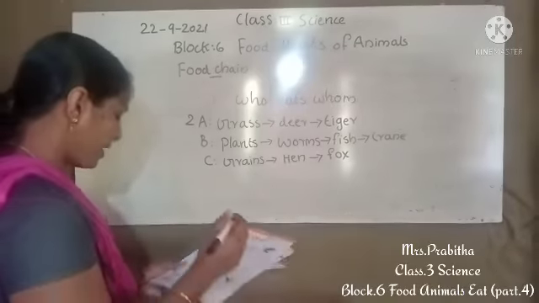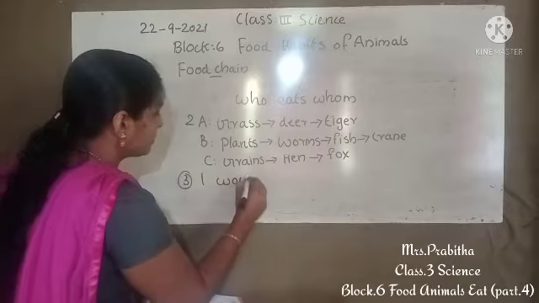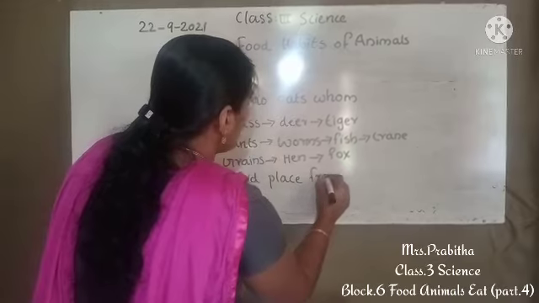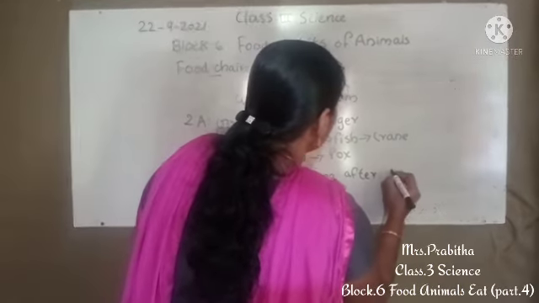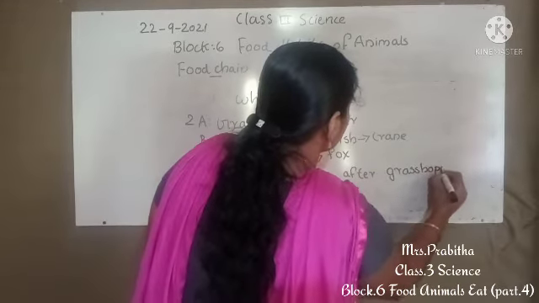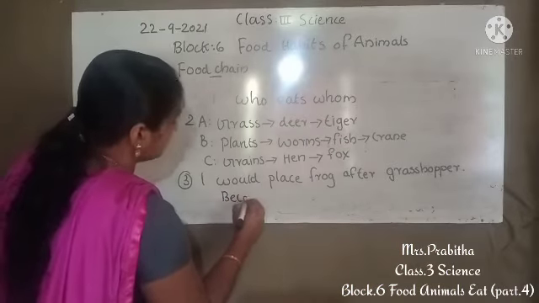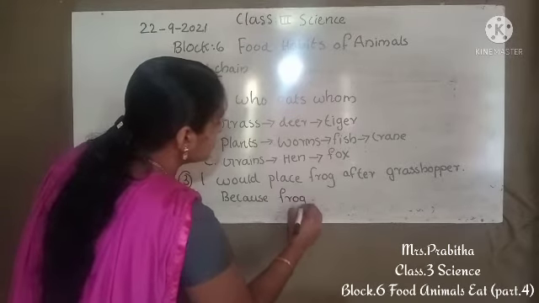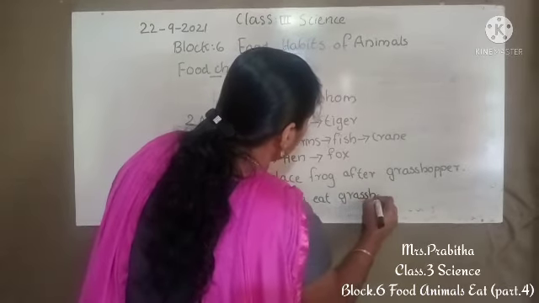So how can we write the answer? Third answer, I would place frog after grasshopper, because frog eats grasshopper.